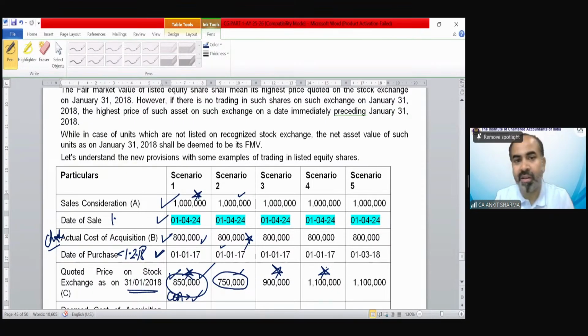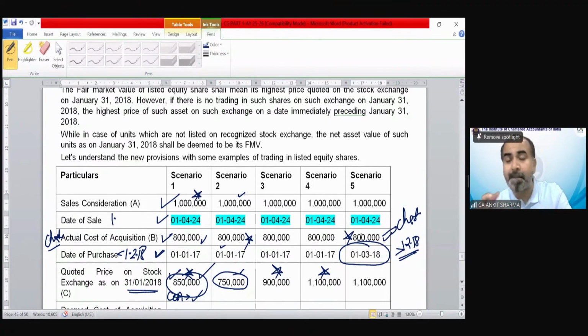Correct. In this scenario, the date of purchase is on or after 1st February 2018. If the date of purchase is after February 2018, then the special provision would not apply. That chart cost of acquisition would be my cost of acquisition. You do not need to compare it with anything else.